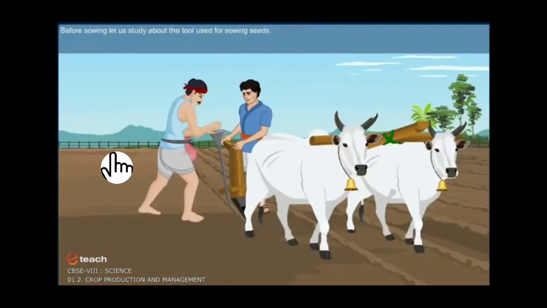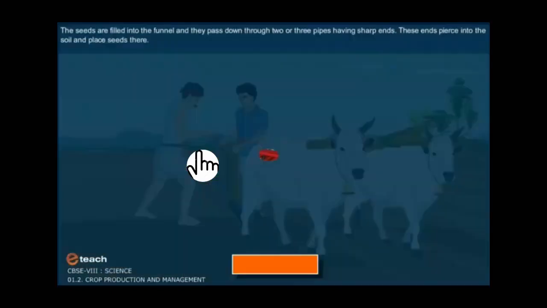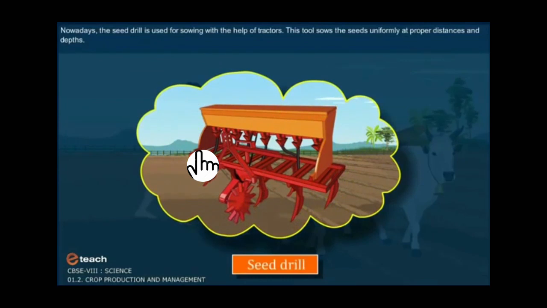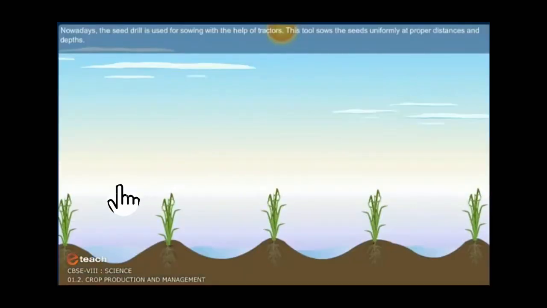Before sowing, let us study the tools used for sowing seeds. Traditional tools. The tool used traditionally for sowing seeds is shaped like a funnel like this. The seeds are filled into the funnel and they pass down through two or three pipes having sharp ends. These ends pierce into the soil and place seeds there. Nowadays, the seed drill is used for sowing with the help of tractors. This tool sows the seeds uniformly at proper distance and proper depth.